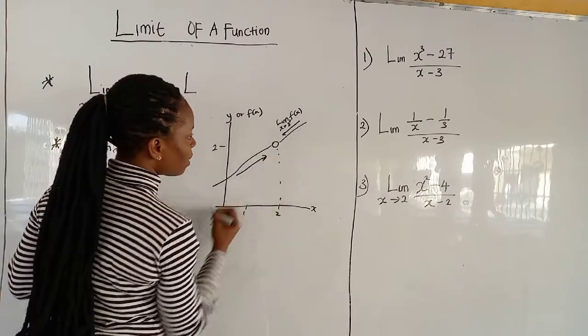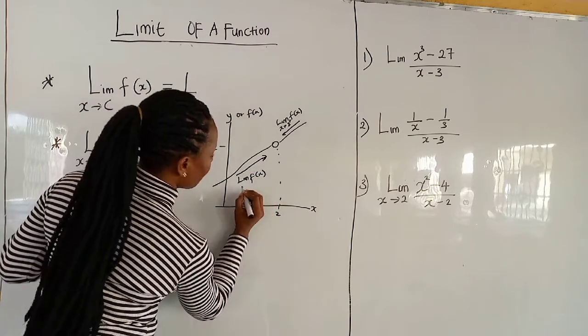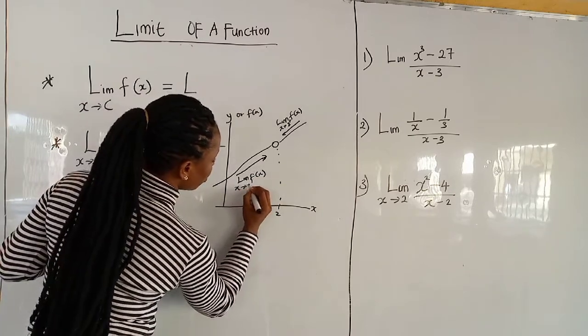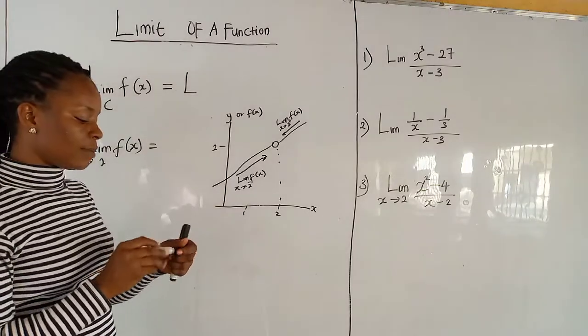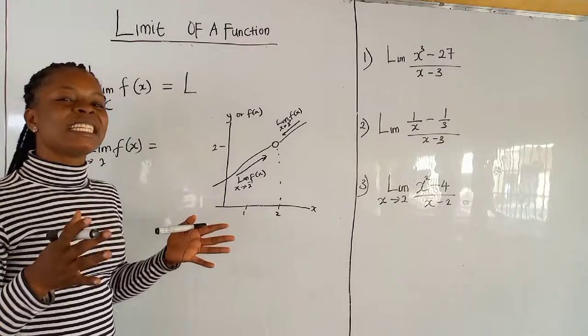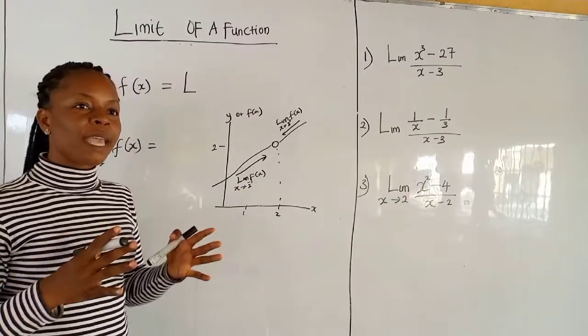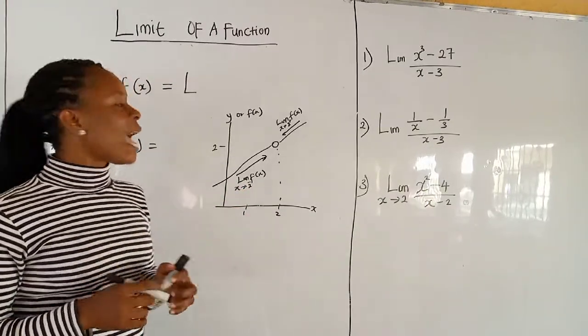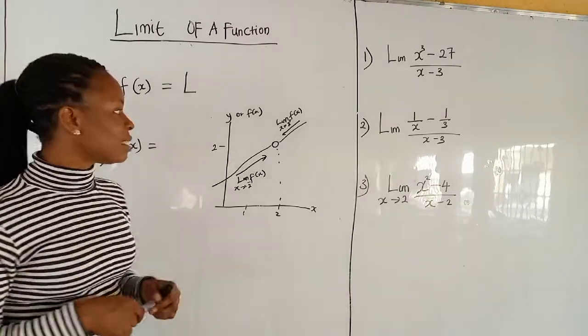If you are looking at it from the left hand side, we are looking at the limit of f of x as x tends to 2 negative. Please don't always forget this. You are going to consider it in those 2 aspects, and if you compare and you have the same answer, at that point you can always conclude that the limit of that function exists.